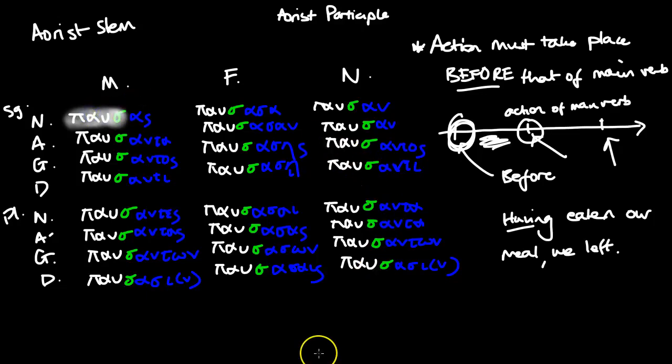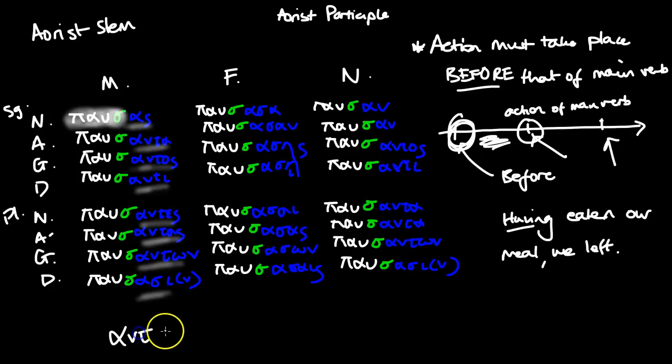Paus is therefore the stem, and then we add on these endings: as, anta, antos, anti, antes, antas, antone, asi. Okay? So you've got the stem pausant. That is your stem.